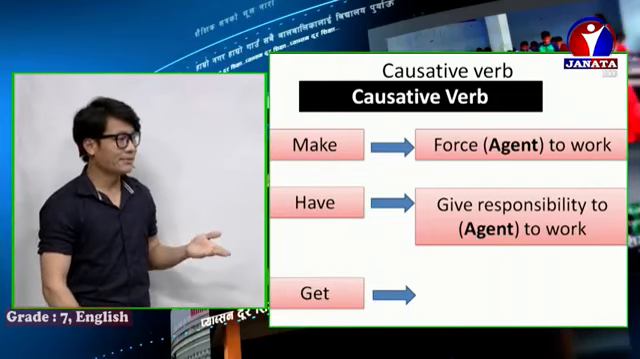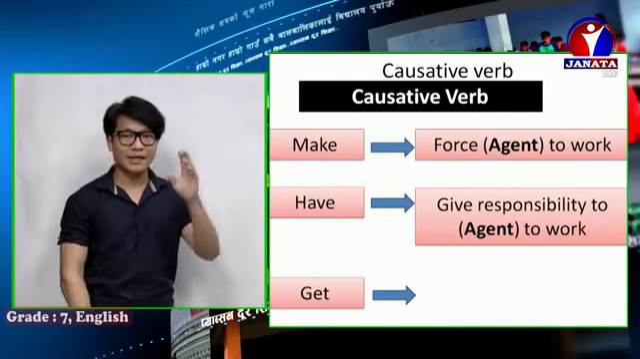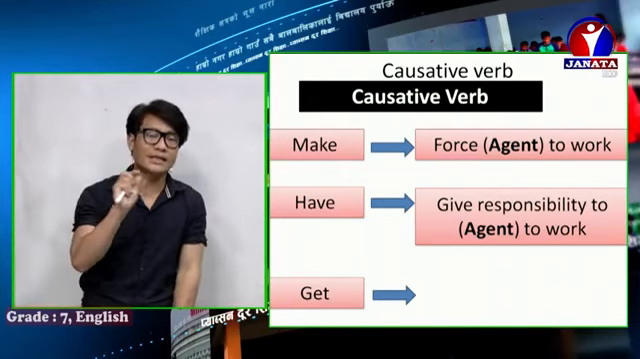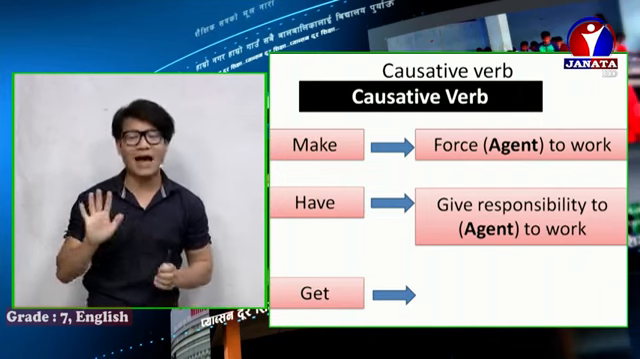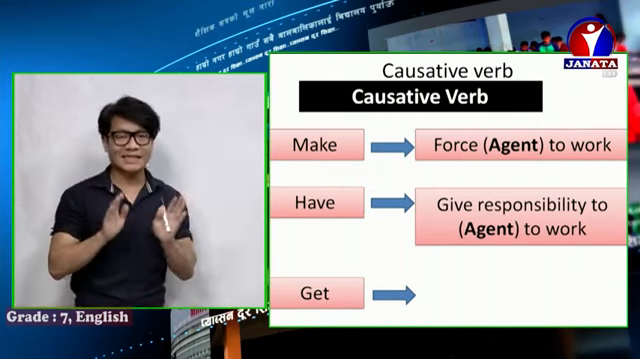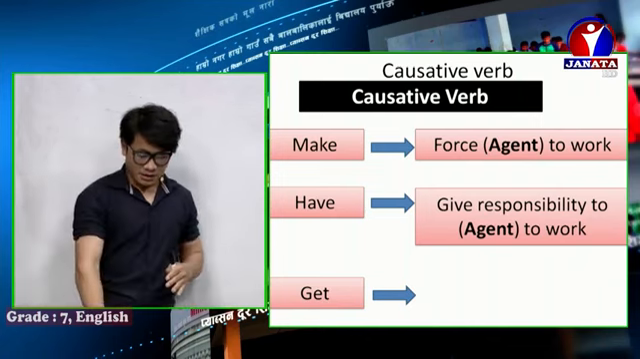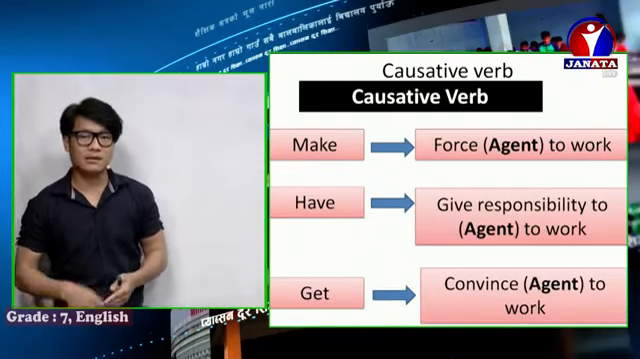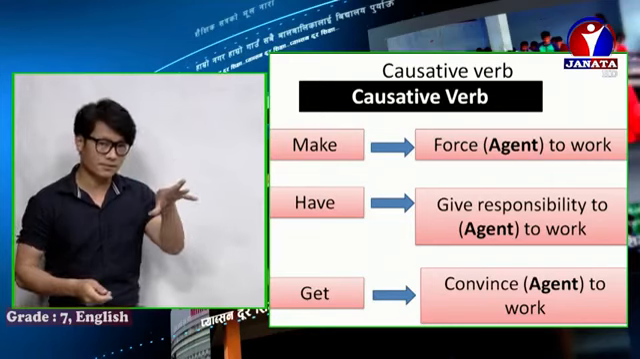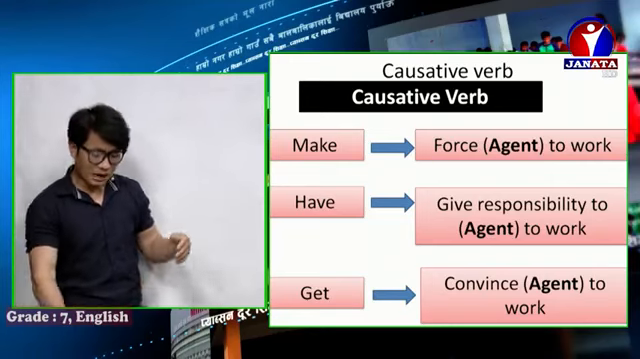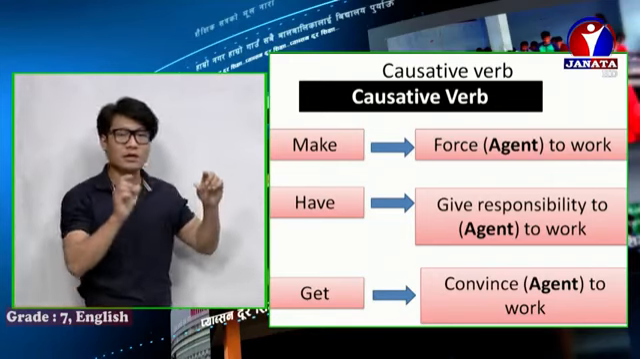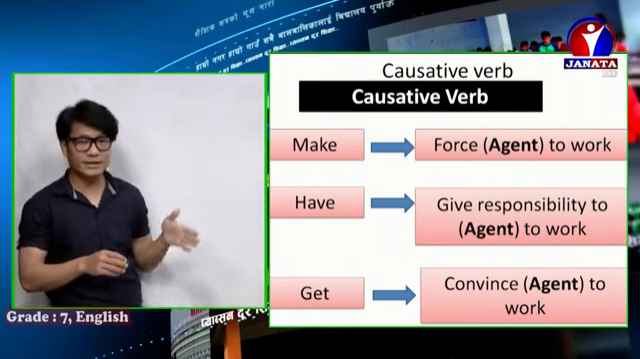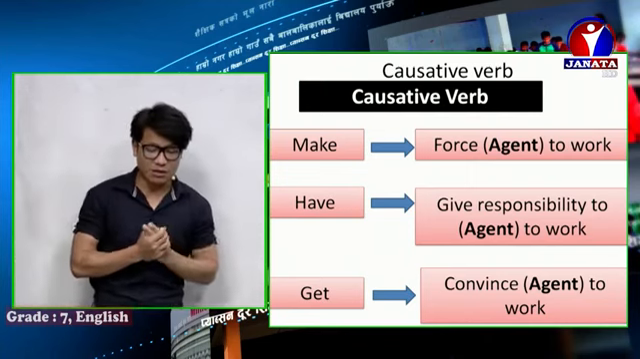Next is get, G-E-T. Verb 2 is got, G-O-T, and verb 5 is gets, G-E-T-S. We use this causative verb get to convince the agent to work. Convince. Now let me give you a short example for these three causative verbs.